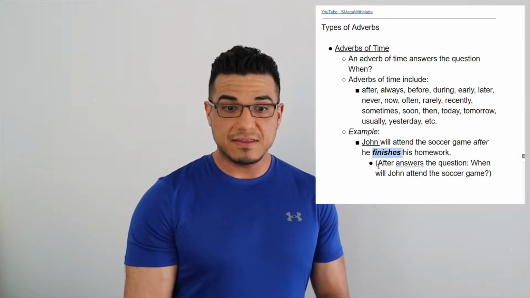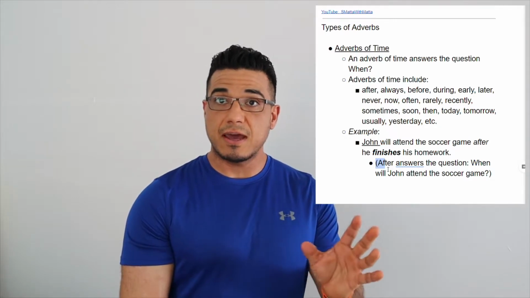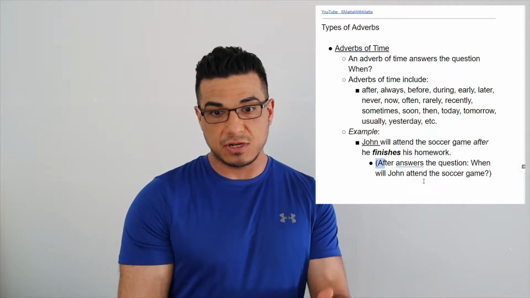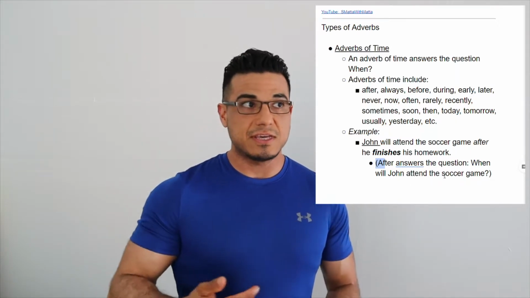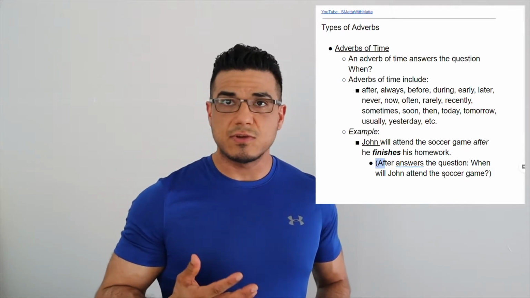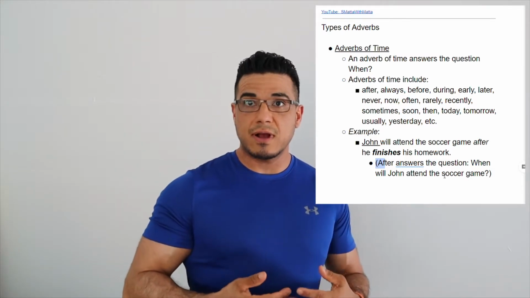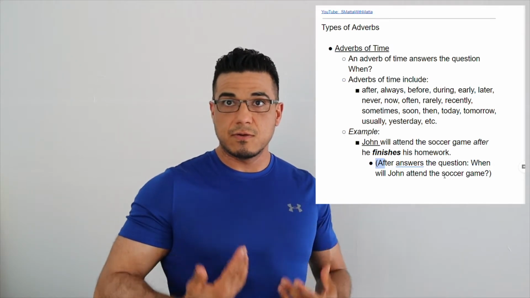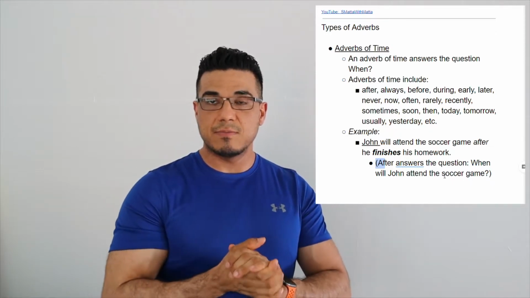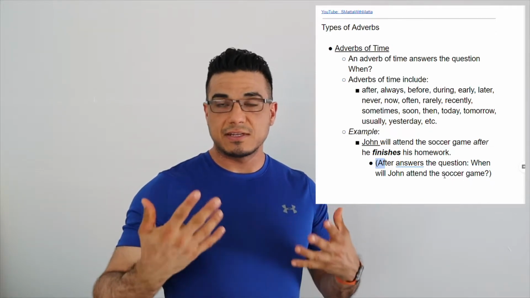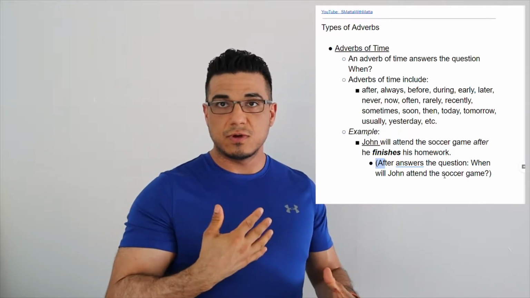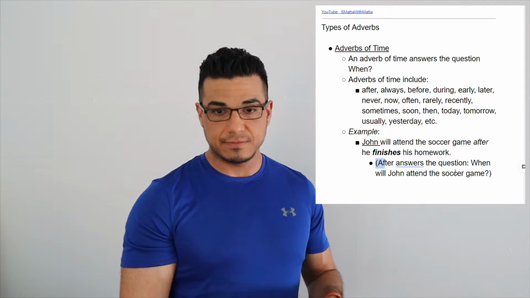Beneath that, I clarify a little bit about how the term after answers the question for when, right? When will John attend the soccer game? Oh, after. The adverb in this case provides a sense of time. Another example that you can use is: before I go to the gym, I like to drink water, right? So before I go would be my verb in that case, I would like to drink water. So I'm giving a sense of time or a sequence to what I'm telling the listener.